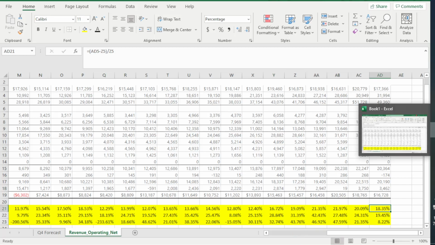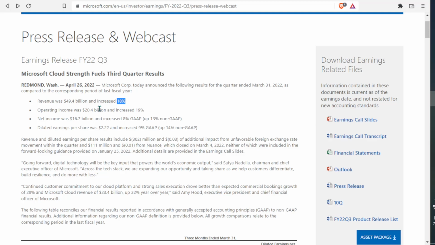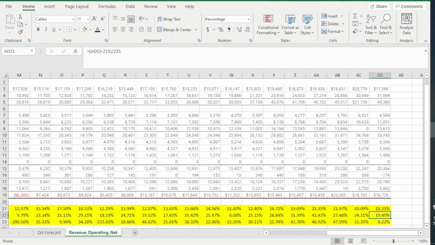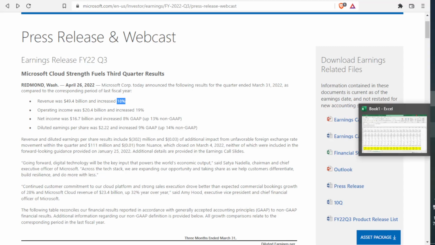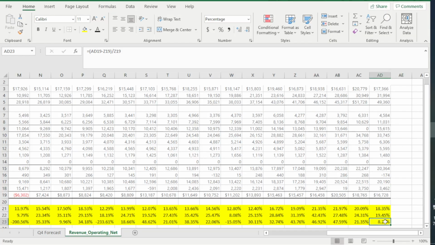And then let's go ahead, let's put that back again. Operating income increased 19%. Let's go back, let's look at this. 19.45%, okay. Net income increased 8%. So that's following GAAP. Let's go ahead, let's look at this. So if we're looking at this, that's 8.22%. So as you guys can see, I am calculating my numbers correctly because I compared it to the earnings release.